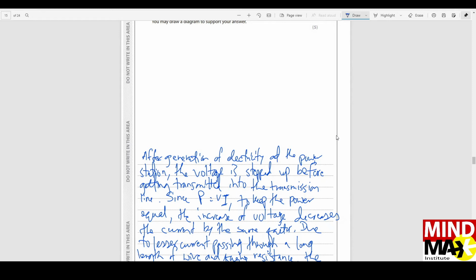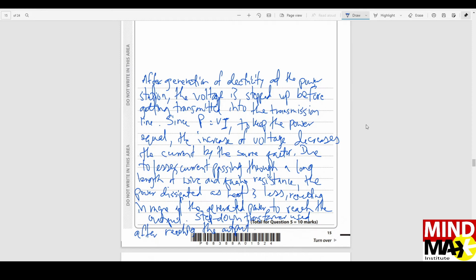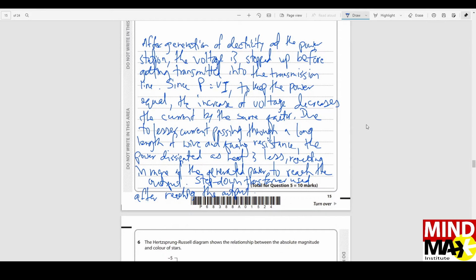Why? Since P is equal to V into I, power is voltage into current. If we want to keep the power the same, and you increase the voltage, the current will decrease. If you increase the voltage by 10 times, the current will also decrease by 10 times to keep the power equal.